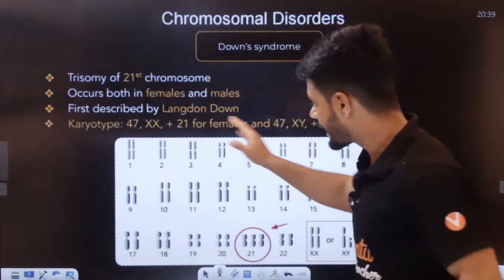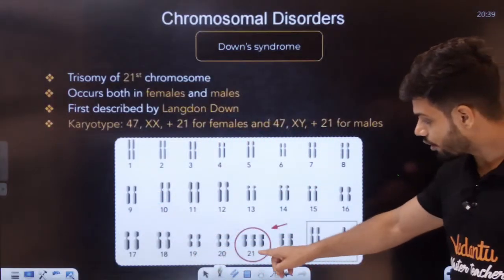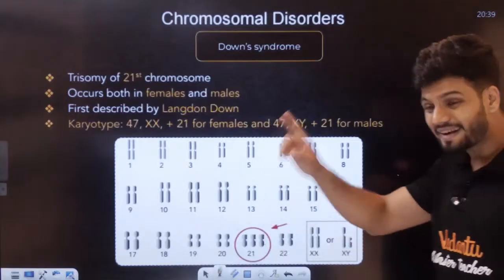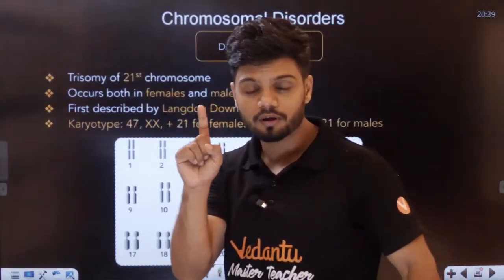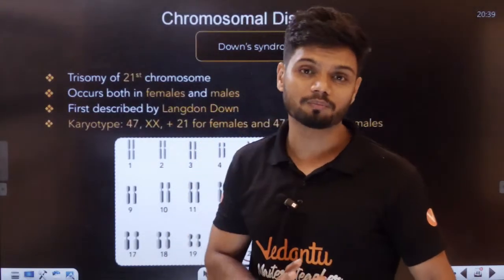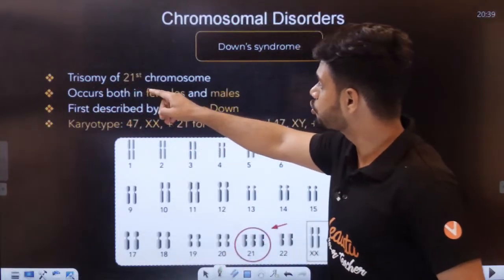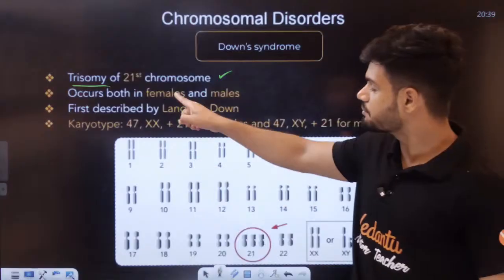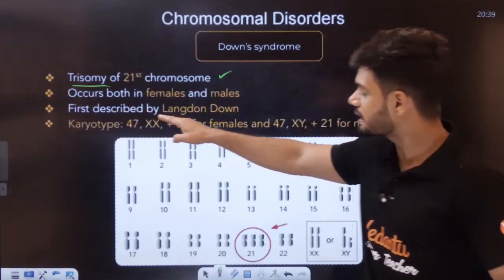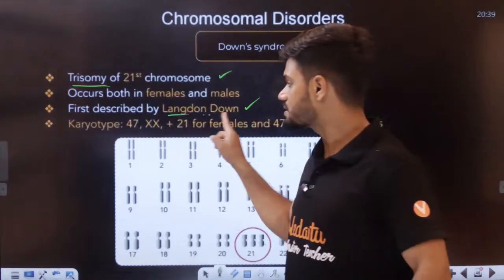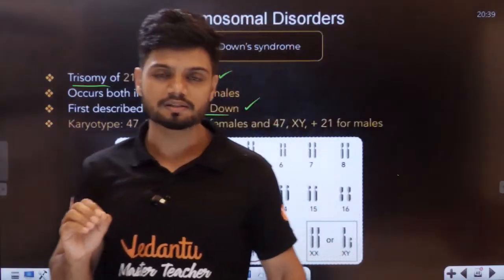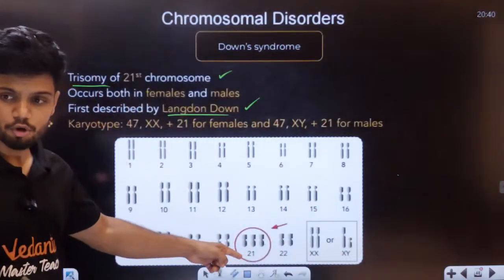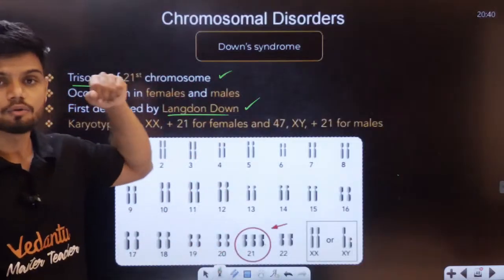Okay, see, this is the karyotype here, right? If you can see on the 21st position, there's one extra chromosome here. This one extra chromosome can result in Down syndrome. Students, it's called trisomy of 21 because 3 are there in the 21st chromosome. It occurs in both female and male, first described by Langdon Down. This scientist told us that one extra chromosome in 21st position can lead to Down syndrome.